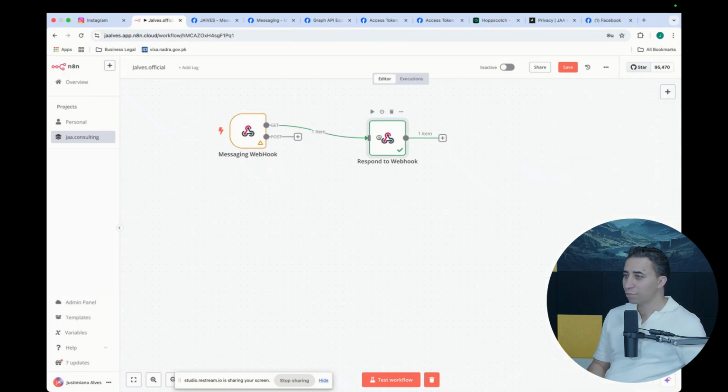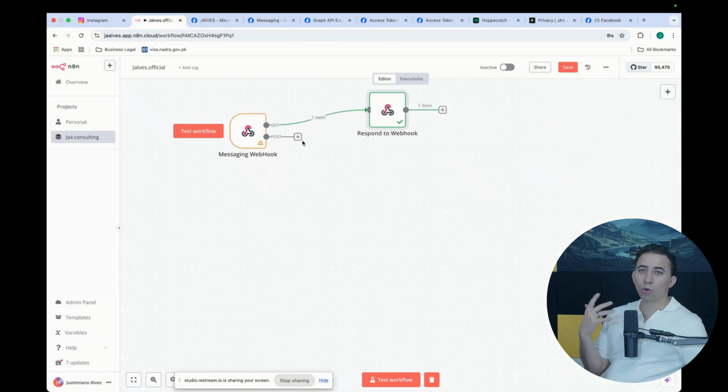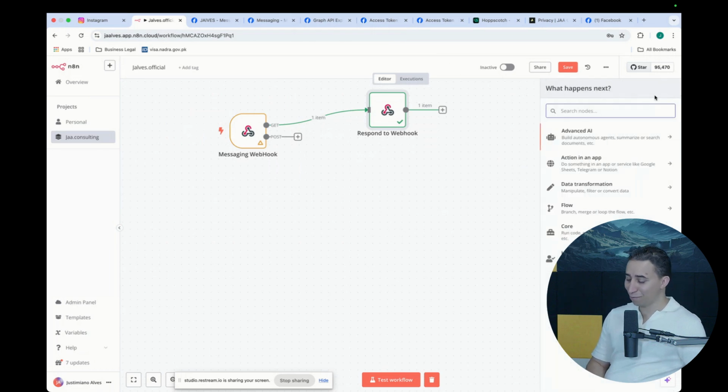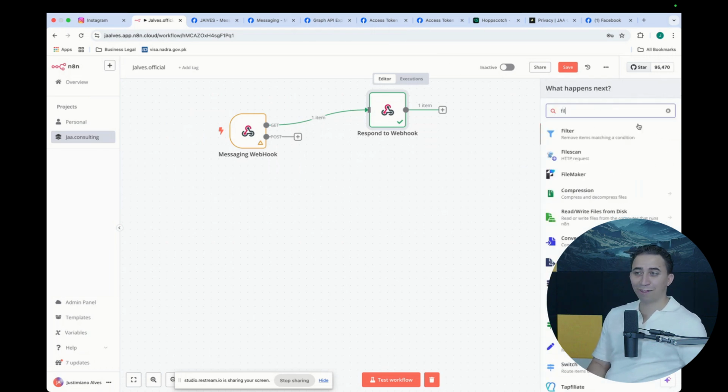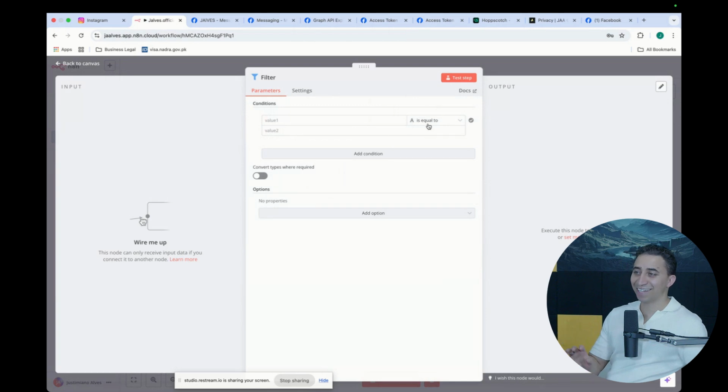But let me do this. This is one thing that's amazing: when I receive the data, I want to always put a filter on it, to decide what to do or not to do. A lot of people ask me, "Just Miano, the filter part, I don't understand," but I think this time you will understand.